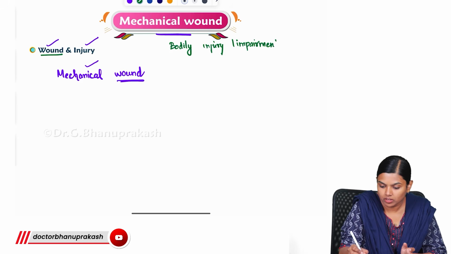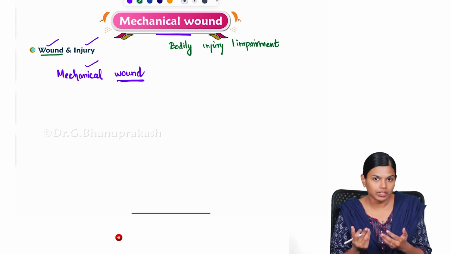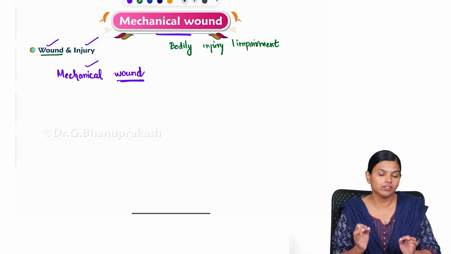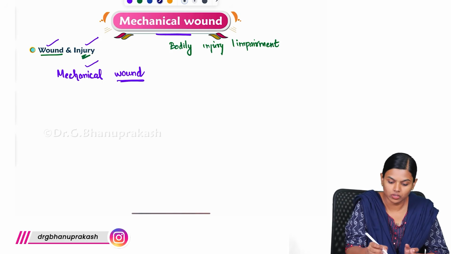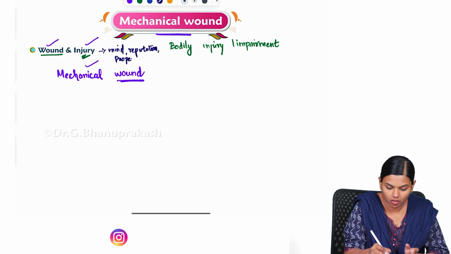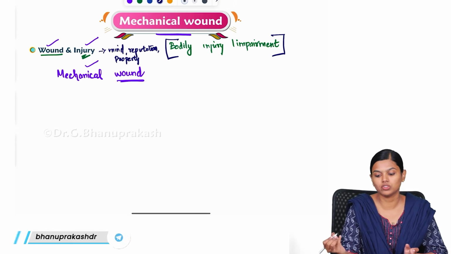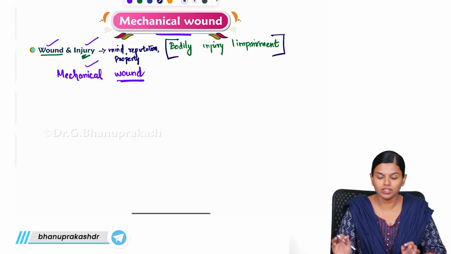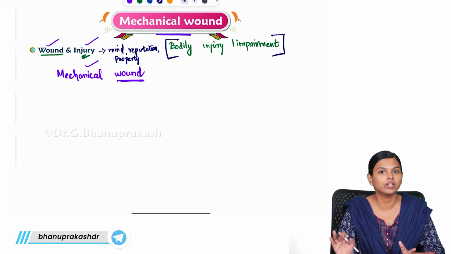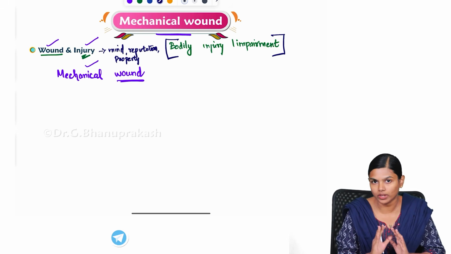Whatever happens to your mind, reputation and property is covered under injury, and wounds cover only bodily injury or impairment. So, when we say mechanical wound here, we are going to talk about only the physical aspect, only the bodily impairments.